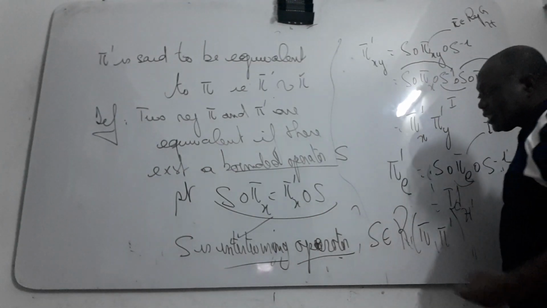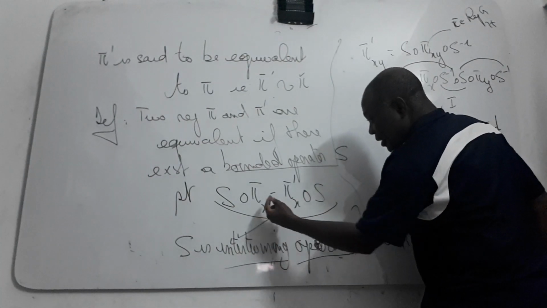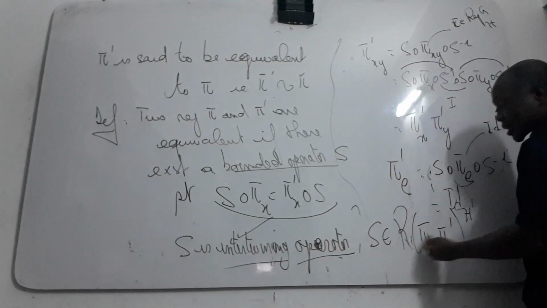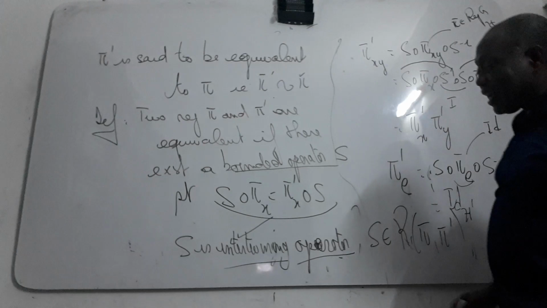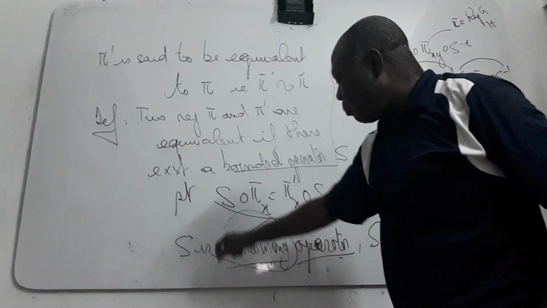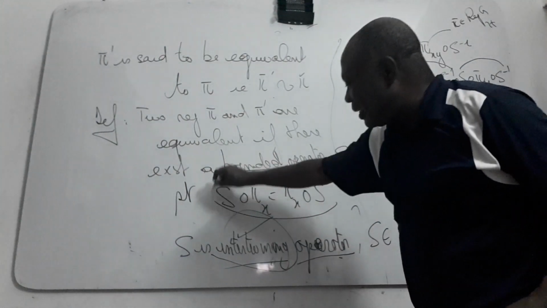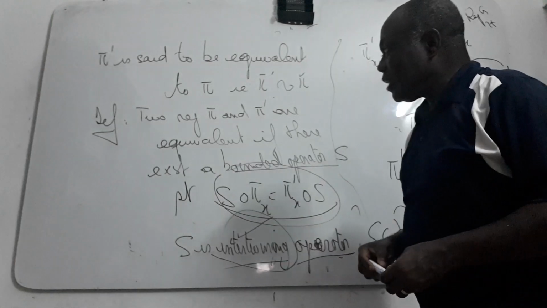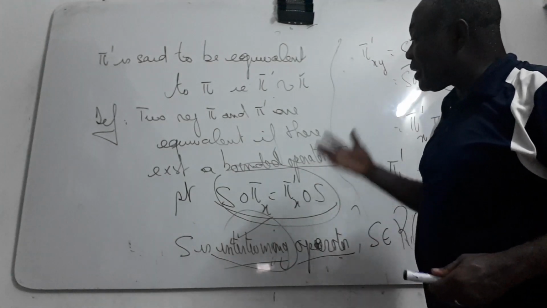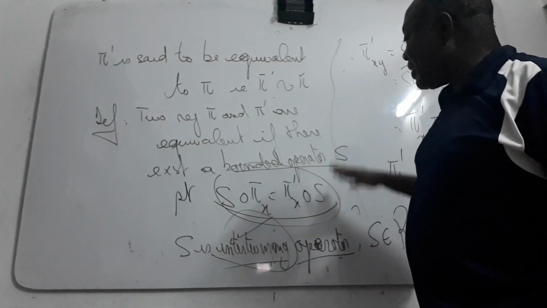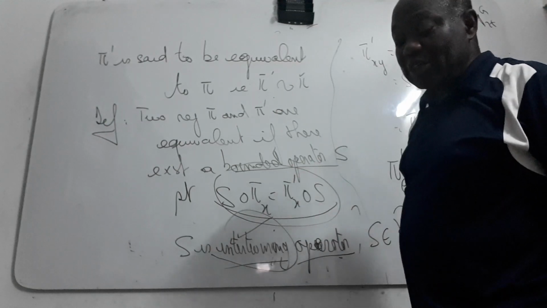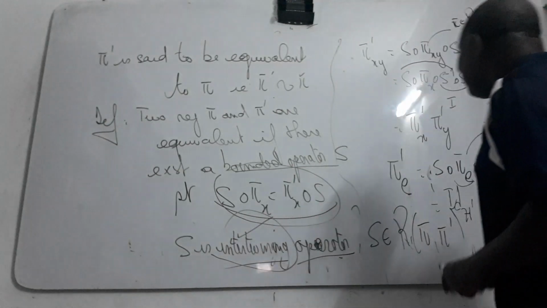This means that this X intertwines the two representations, because it is an intertwining operator which verifies this condition. So that means that pi and pi prime are equivalent if there exists a bounded operator which intertwines this kind of operation.